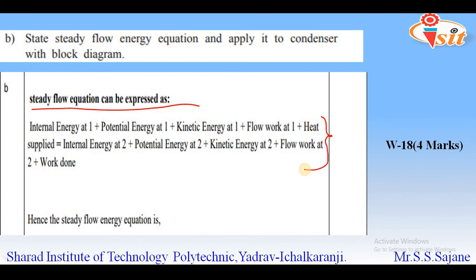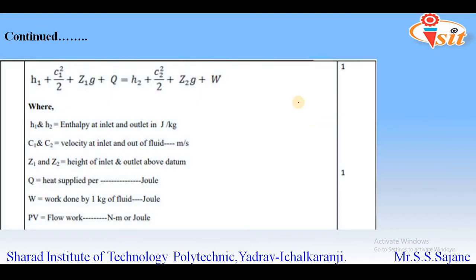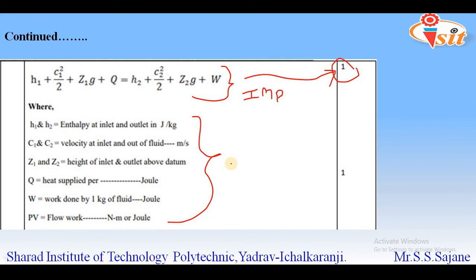So for that 1 mark, you should know this equation, and you can write the same equation for any question related to it. Even if in the question paper they have simply asked regarding the steady flow energy equation, if you write that equation, you will definitely get 1 mark. So here you can see the steady flow energy equation is written. 1 mark is allotted for that equation. Along with this equation, you should also write the terms involved in it. For the details regarding each term involved in the equation, 1 mark will be allotted.